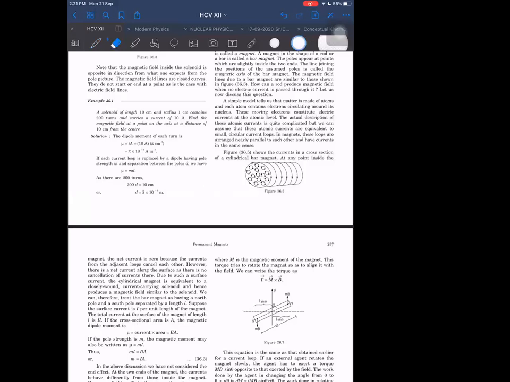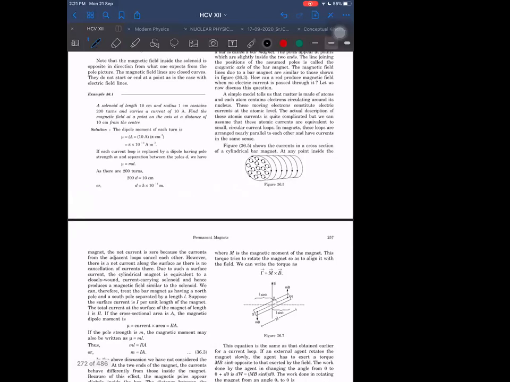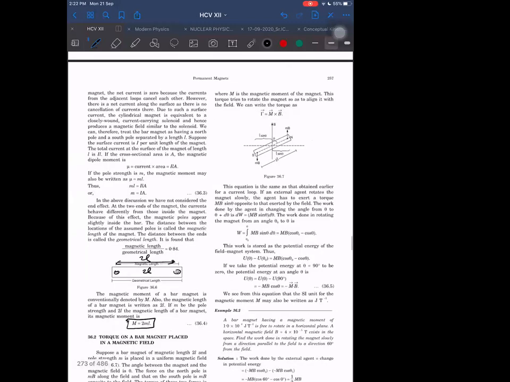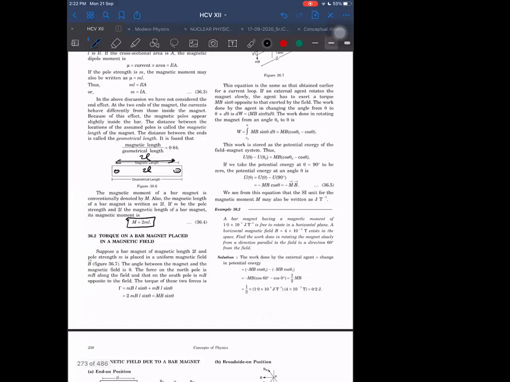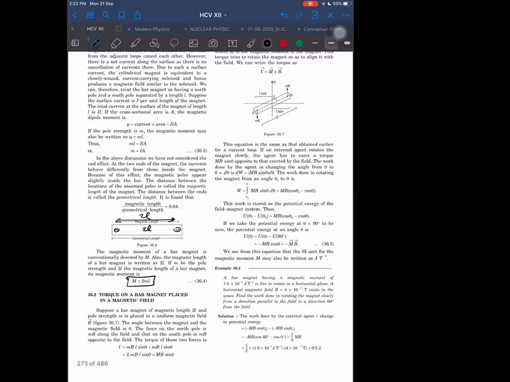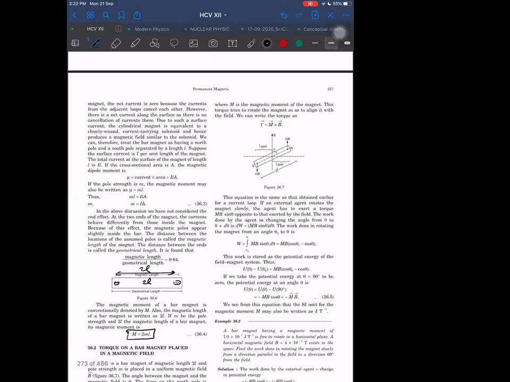Anyway, overall we can find out the magnetic moment somehow, and then we can find out the magnetic moment per unit volume. From there, we can get the total magnetic moment. After getting the total magnetic moment, we equate it with m, the magnetic charge, times the distance between the charges. Then we can get the effective pole strength from there. Small m is called magnetic charge, or it is also called pole strength, right?